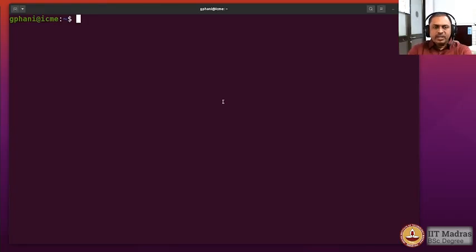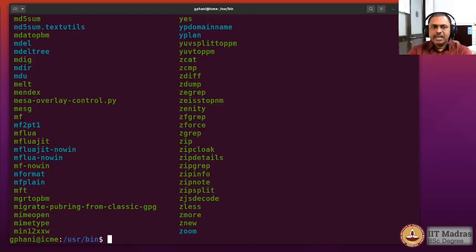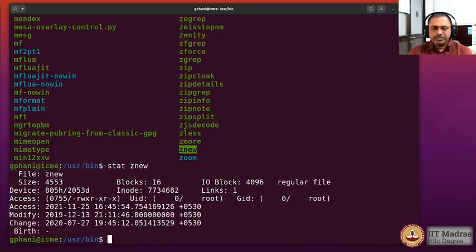So let us look at these sizes from one of the system folders. We will go to /usr/bin and type ls, and there are umpteen number of files, so we can inspect the sizes of these files here. Okay, so there is a file called znew. Let us look at the size of that. So stat znew, and you would see that it tells you about the size, which says 4553 bytes, and how many blocks it is occupying, and so on.